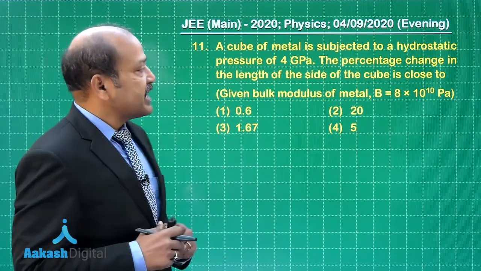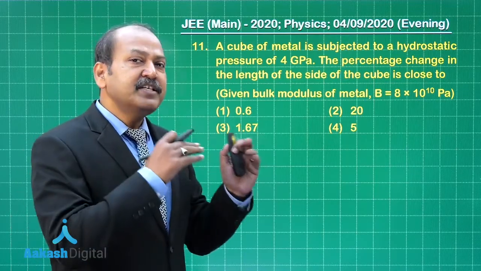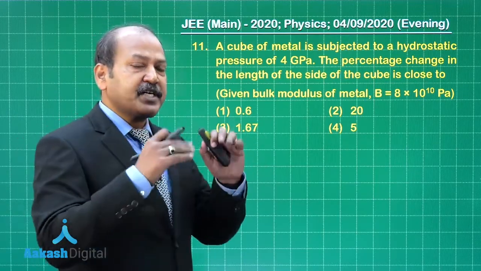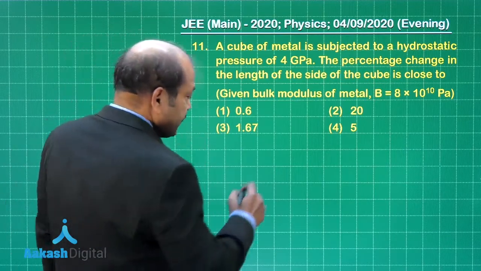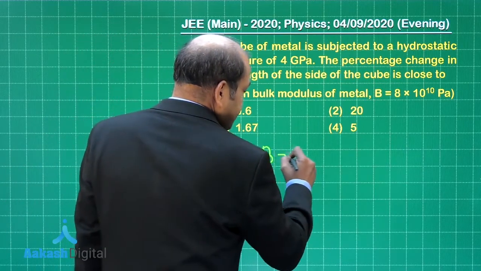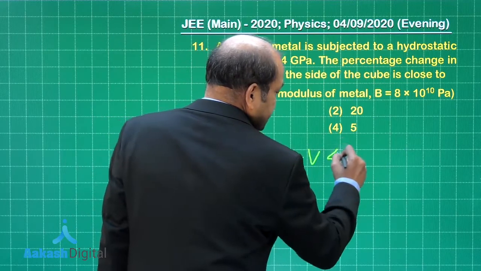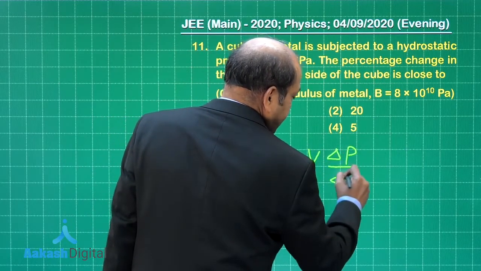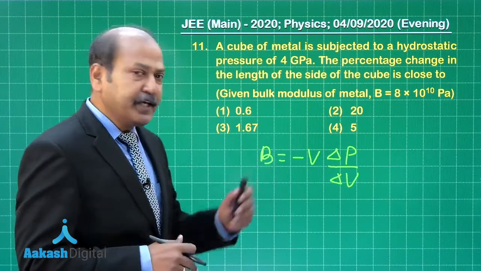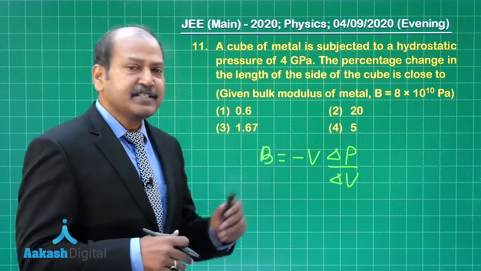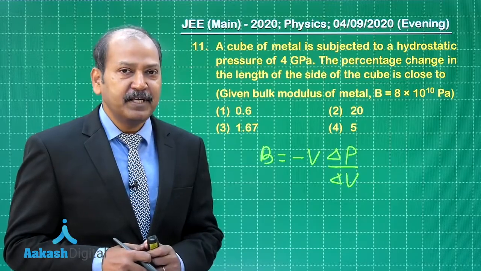So let us start with the expression for the change in volume when a pressure is applied. The expression is that the bulk modulus of elasticity B is given as minus V delta P by delta V, where delta P is the change in pressure, delta V is the change in volume, and V stands for the original volume.